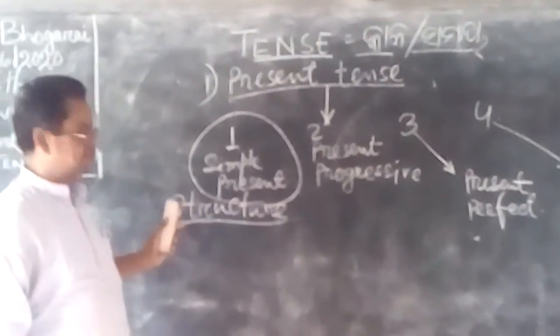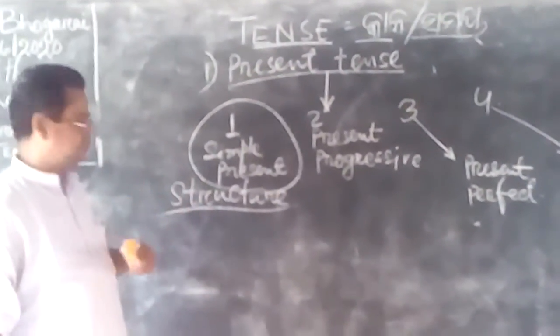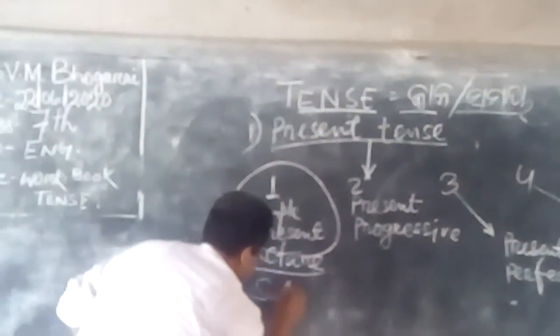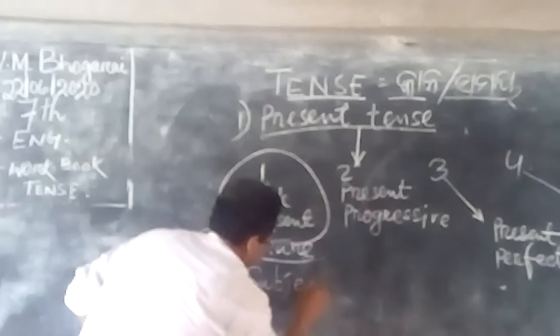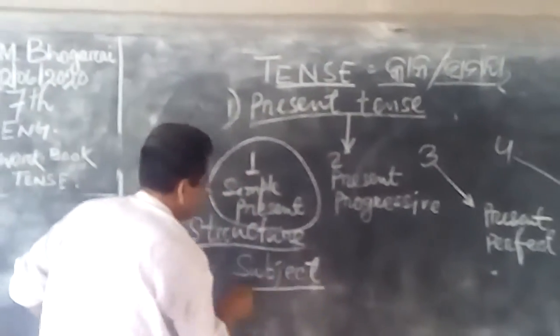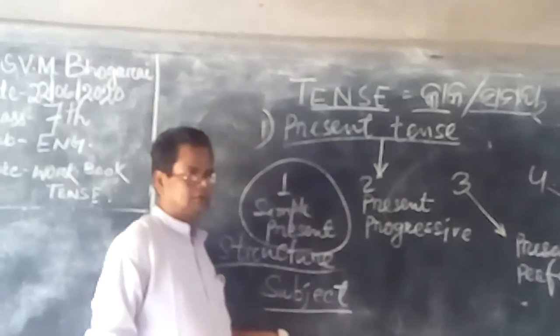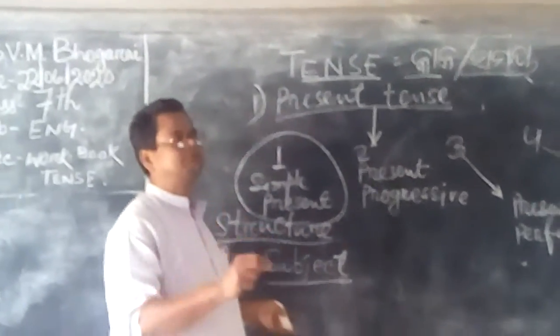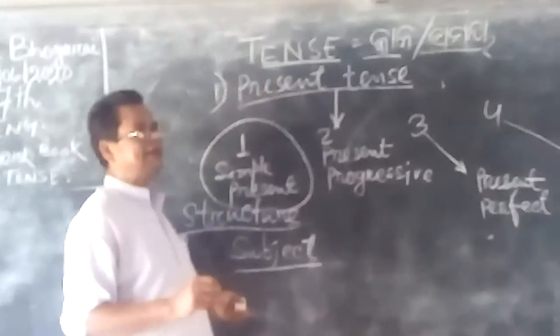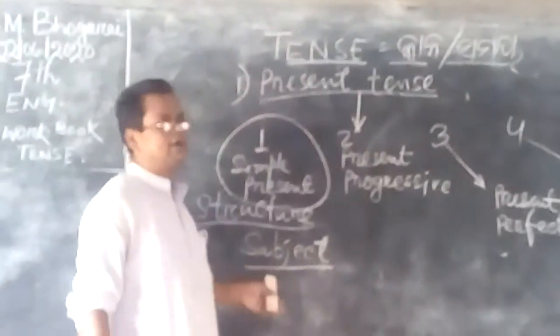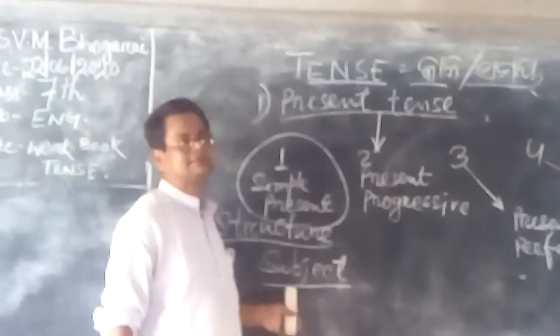So that is called structure. So the structure you have to follow. First is the subject. In Odia, subject means karta, or doer of the verb. The one who does the work is called the doer, and that is the subject.